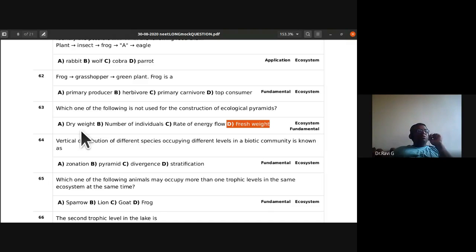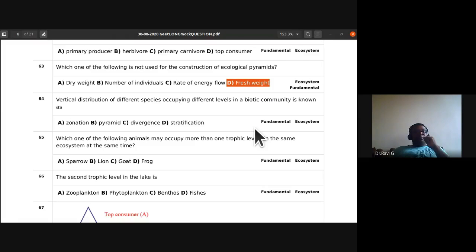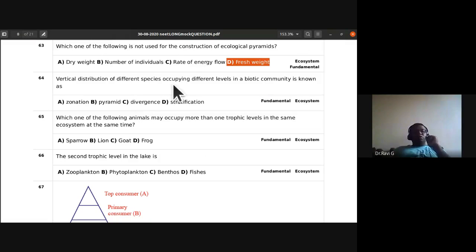We take dry weight only. When we say biomass, it is dry weight. Fresh weight is the answer, so it is not used for the construction of ecological pyramids. Vertical distribution of different species occupying different levels in a biotic community is known as stratification. That's an easy answer, isn't it?